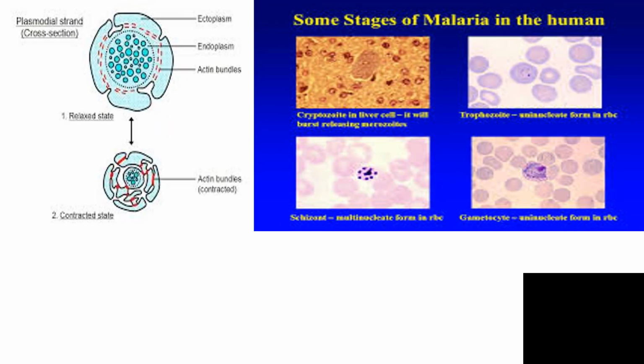Some of you will be confused because I have used Plasmodium in two places, one in slime mold and another in sporozoans. What are the differences between these two? The Plasmodium in slime molds is multinucleate, while the Plasmodium in sporozoans is uninucleate. And the second difference is that Plasmodium in slime molds is saprophytic, while Plasmodium in sporozoans is parasitic.